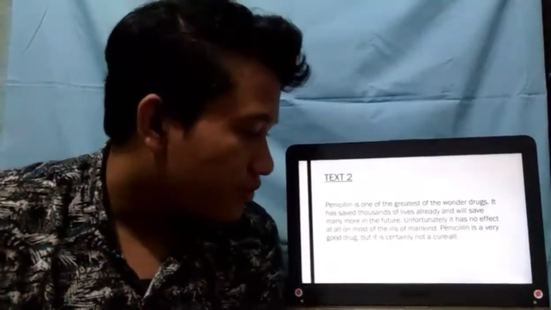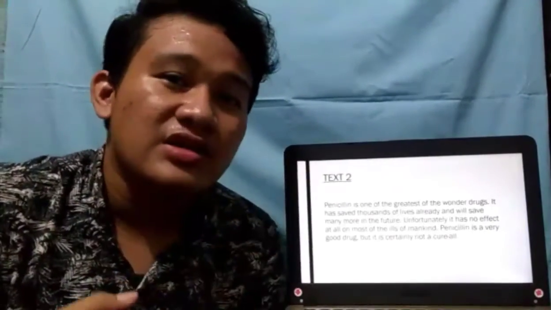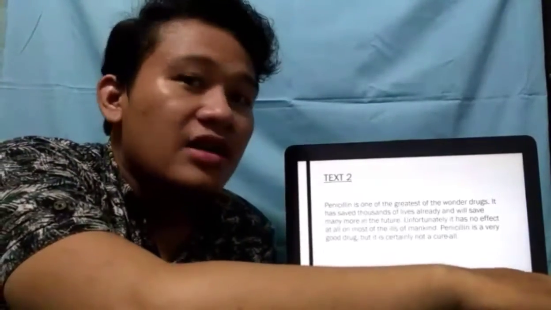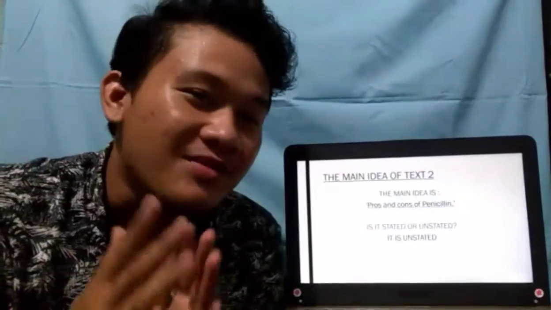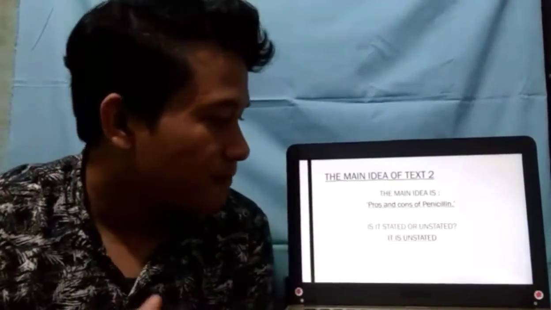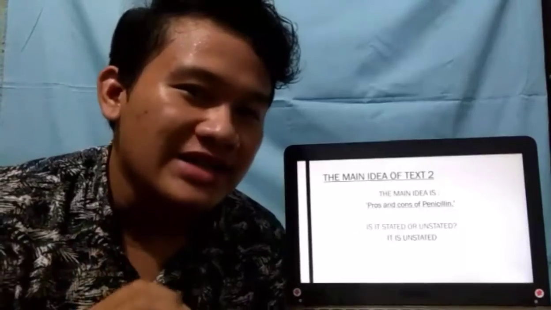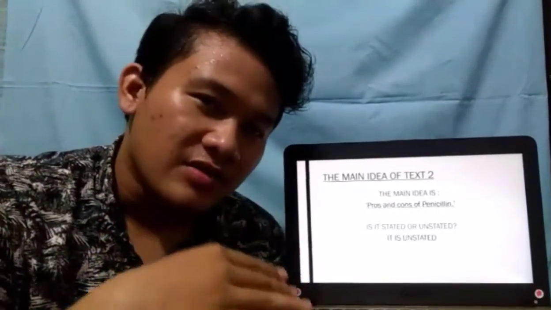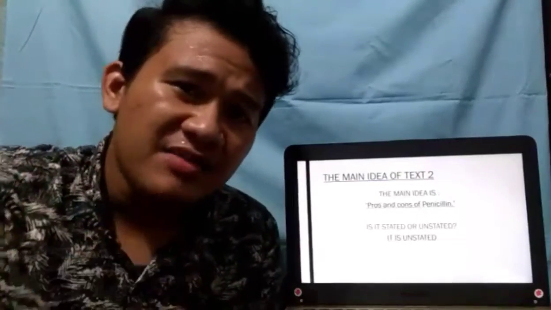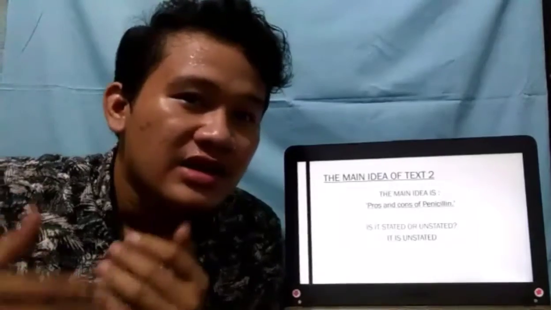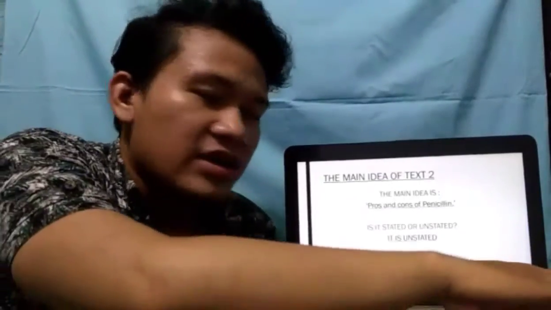Next, text 2. Text 2 has 4 sentences again, the same as text 1. First, again, I want to decide the main idea. The main idea is pros and cons of penicillin, and it is unstated. It means text 2 and text 1 have different kinds of main idea.